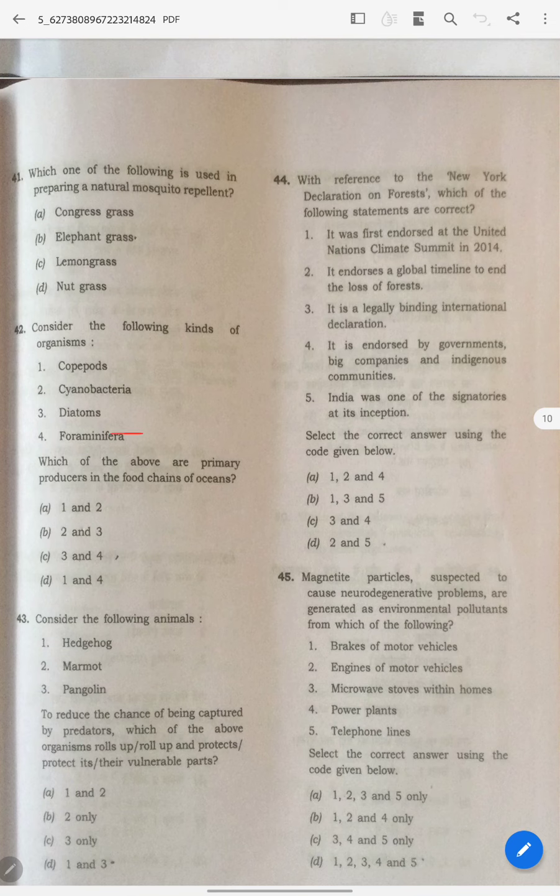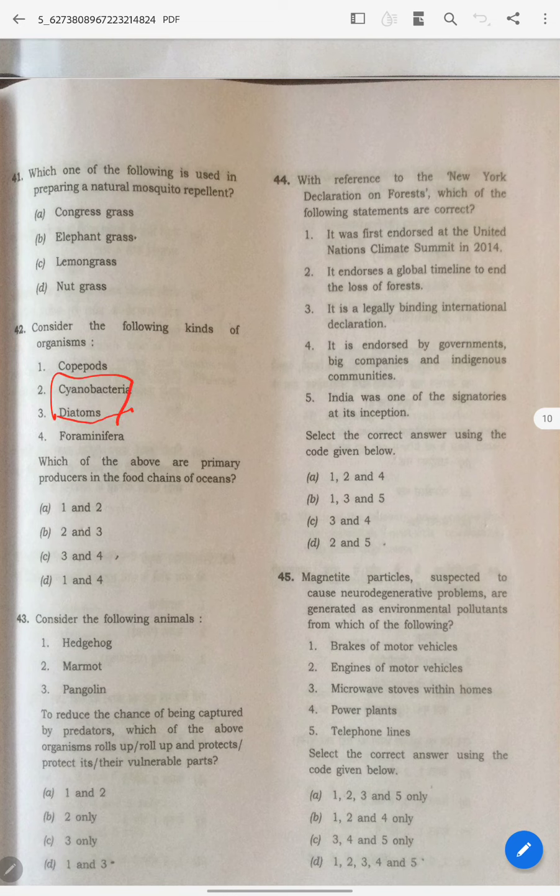And here, see, if you are a geography optional person and you read oceanography, then you should know that foraminifera is an organism. When you know this, then eliminate 4. And you are left with, we all know the famous diatoms, and these two.